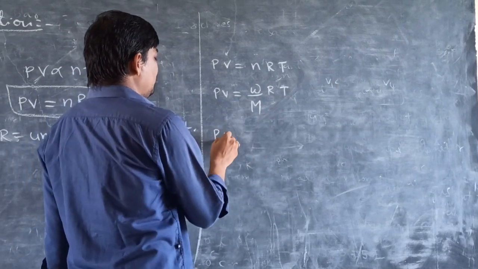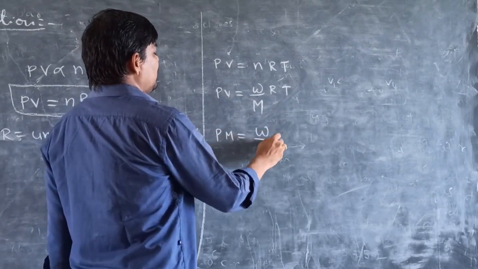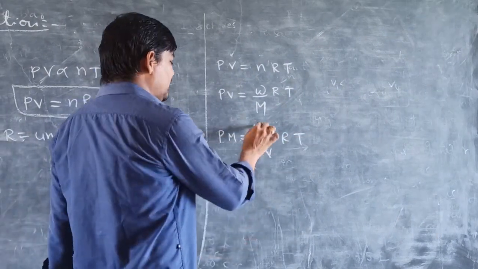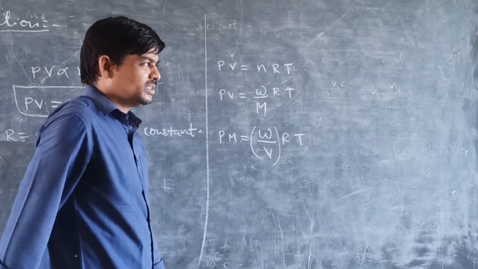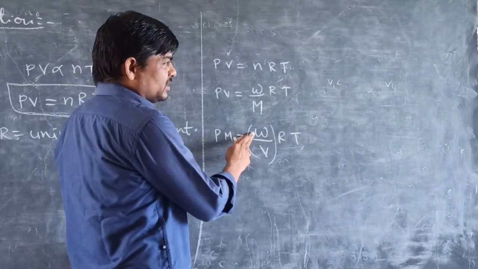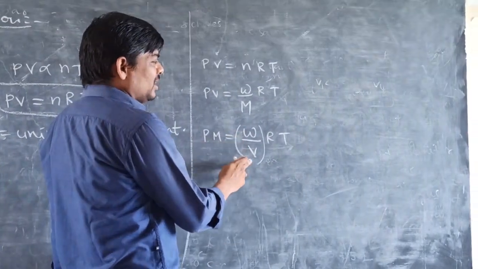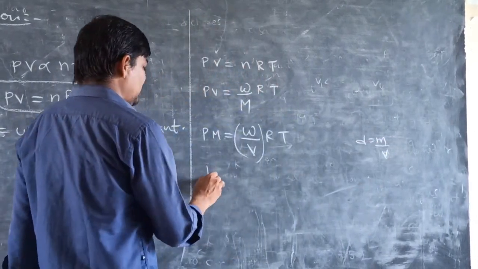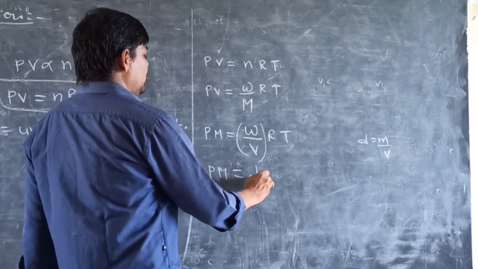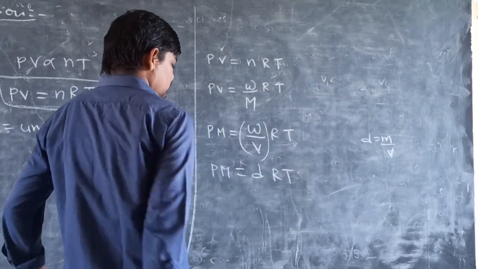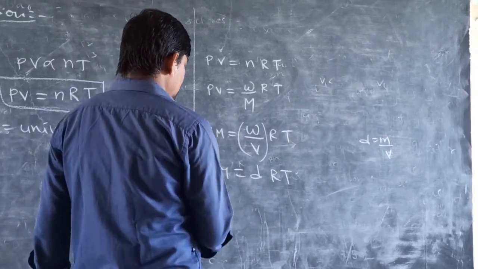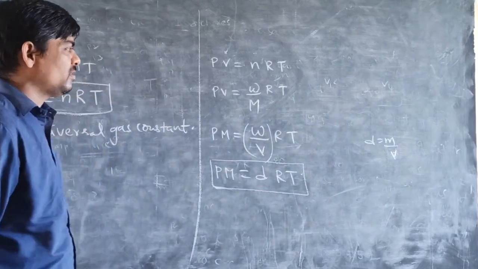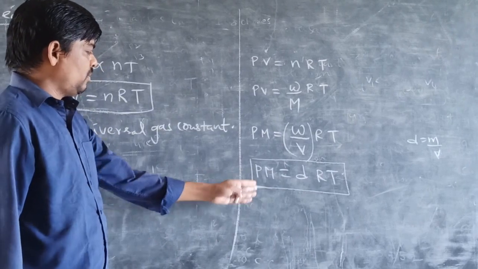Therefore, PM is equal to W by V into RT. W is the given mass of gas, so W by V is mass by volume, that is density. Therefore, PM is equal to D into RT. By using this formula, we can solve different problems.